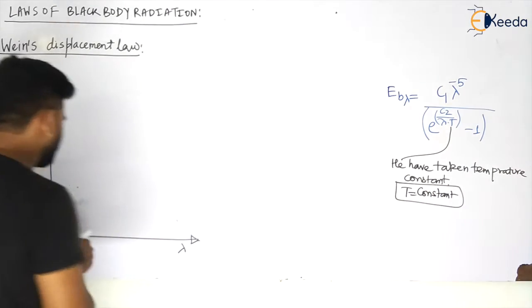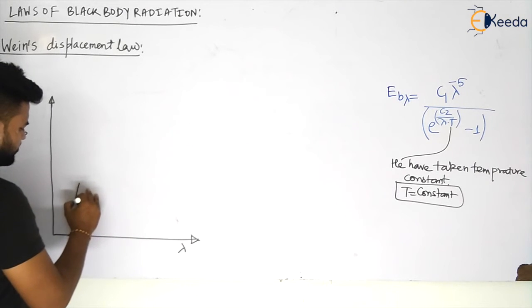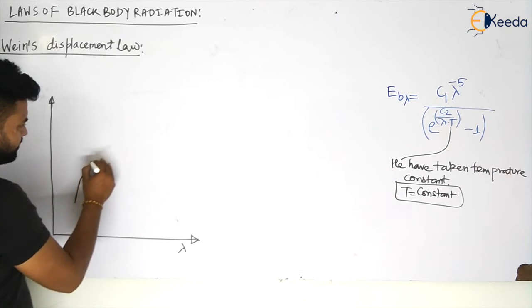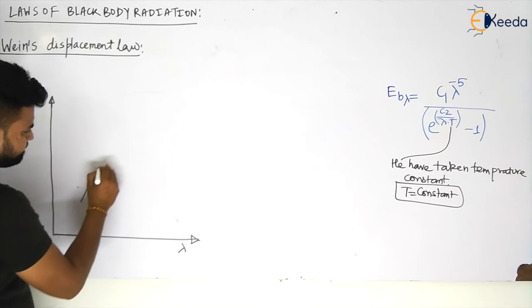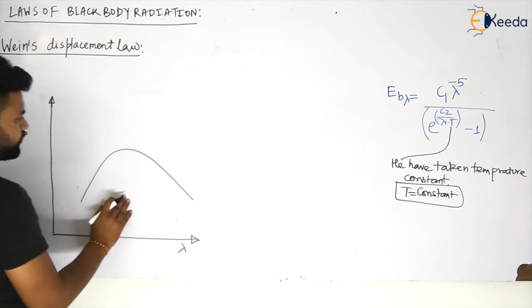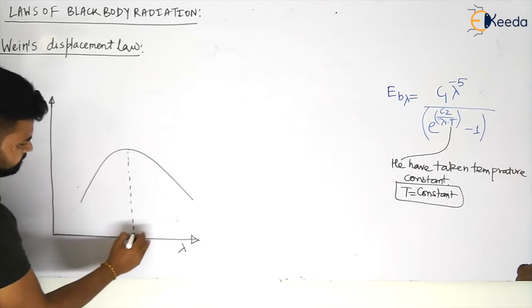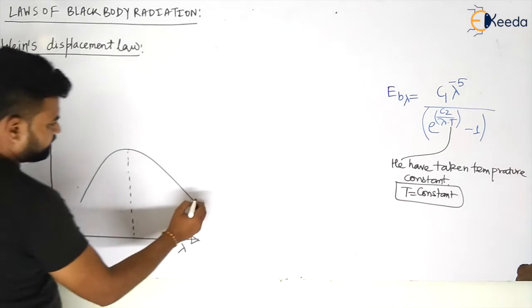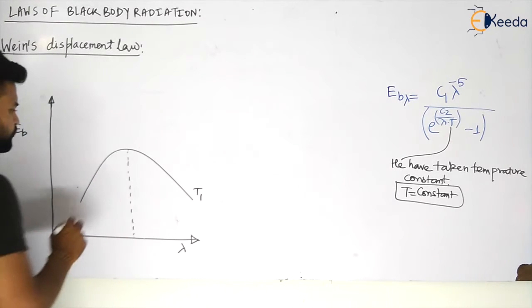When he took the constant temperature, I am plotting this graph at some particular temperature, let us take it as temperature T1, my dear students.